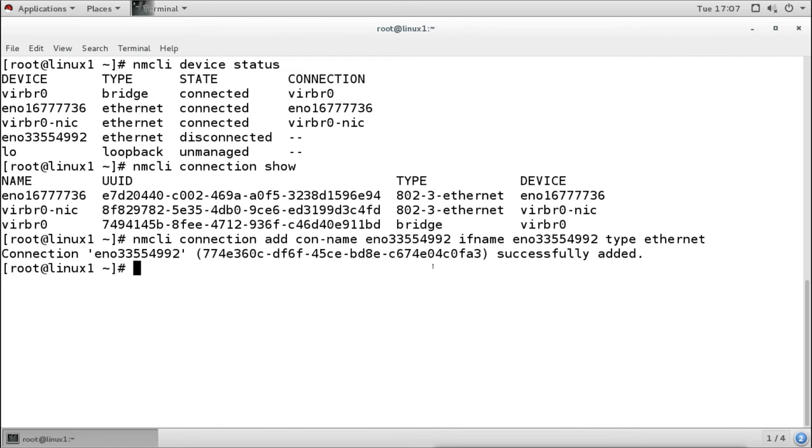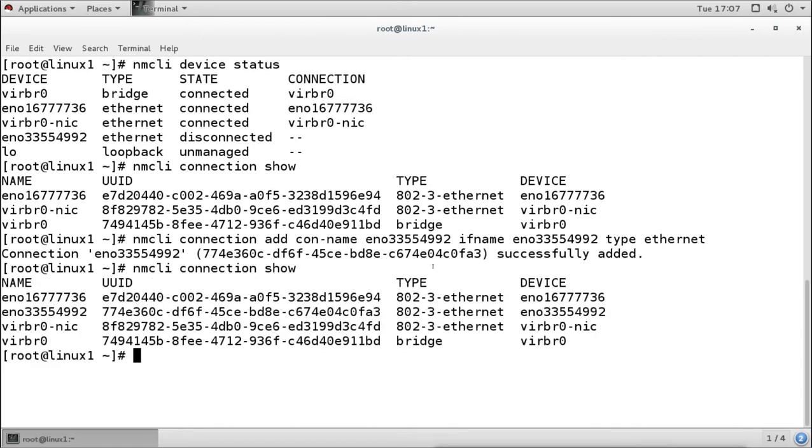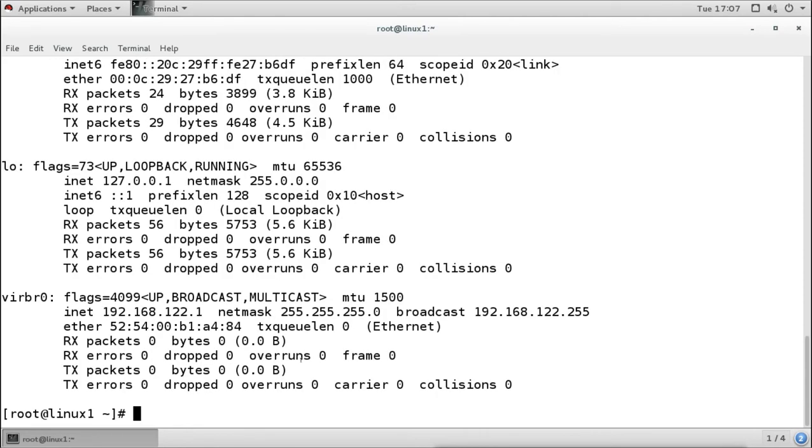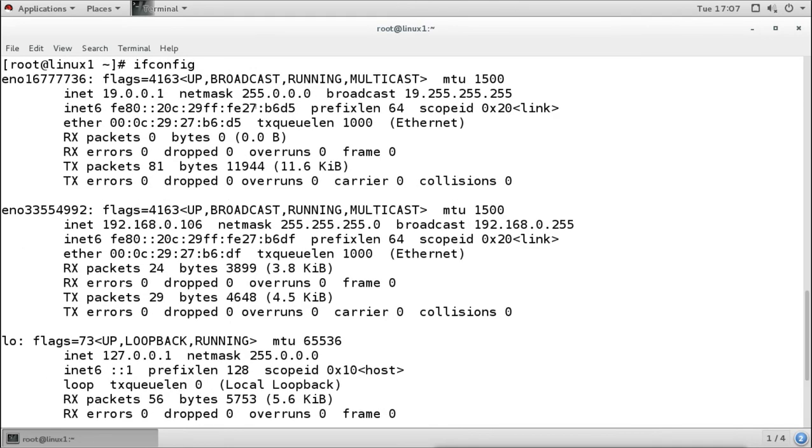Now we can check that the profile is there. We have added the profile and it is connected to this device, but it is not configured. The first profile already has its IP address configured. For the profile we just configured, we have not set an IP address, but by default it is on DHCP, and it is getting the IP address from DHCP.